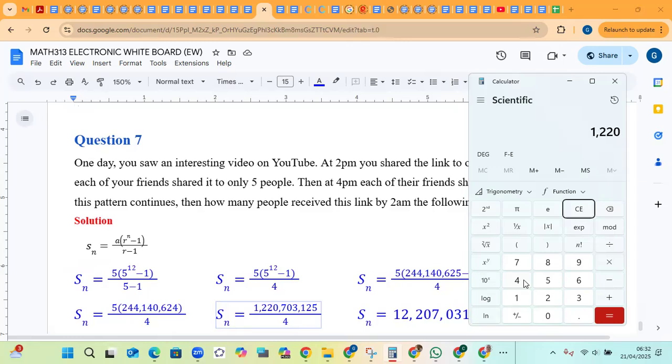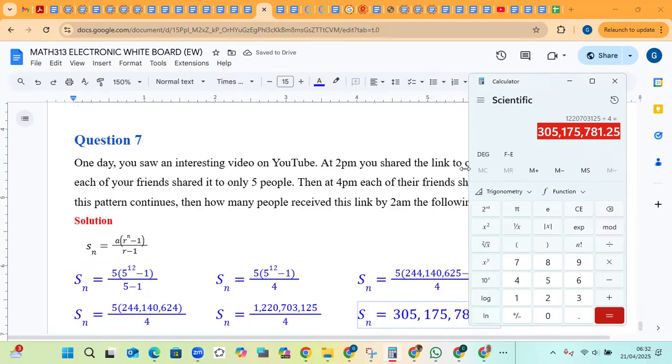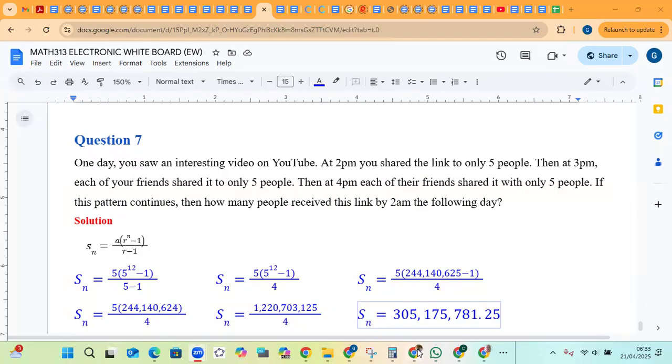1,220,703,125 divided by 4. Here's the total. Here I made a slight error.